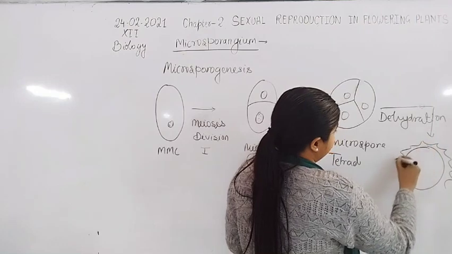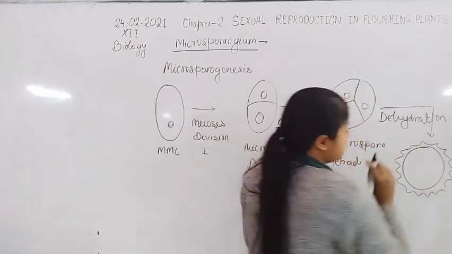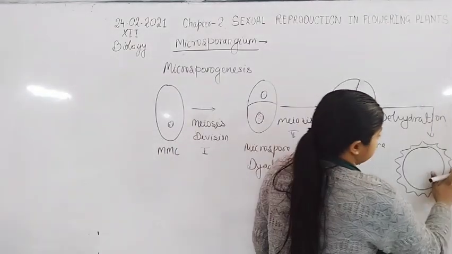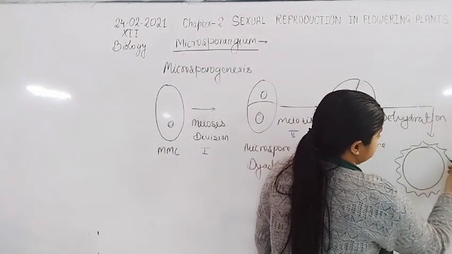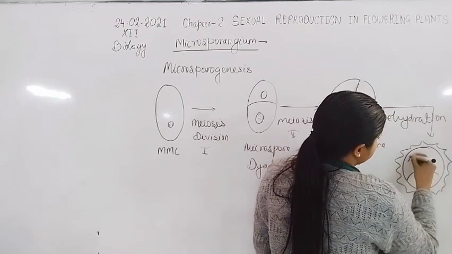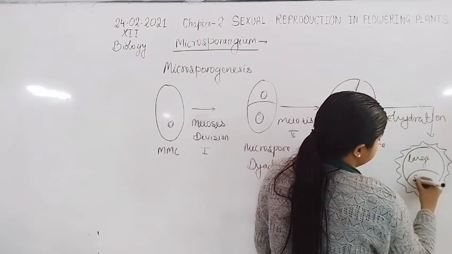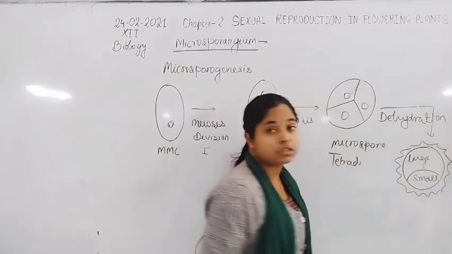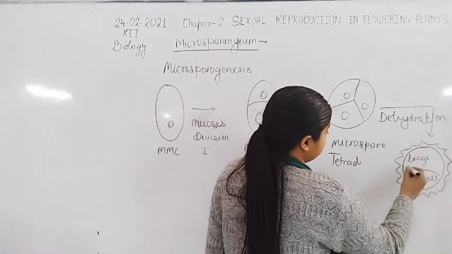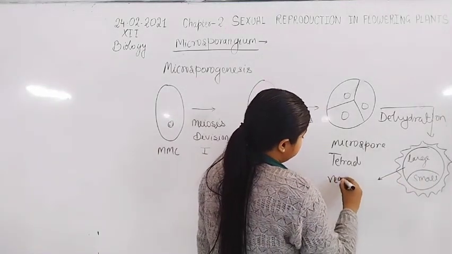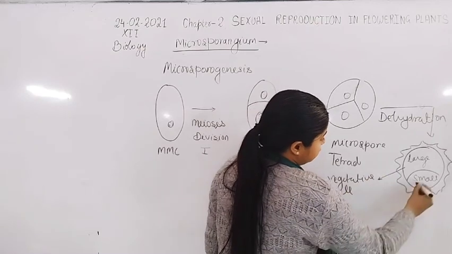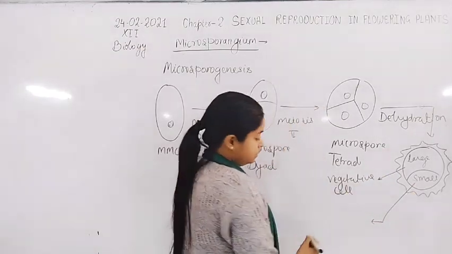Here is the pollen grain. Inside the pollen grain structure, there are 2 types of cells. The large vegetative cell, here is large and small. So the large cell shows the vegetative cell, and here is the generative cell.